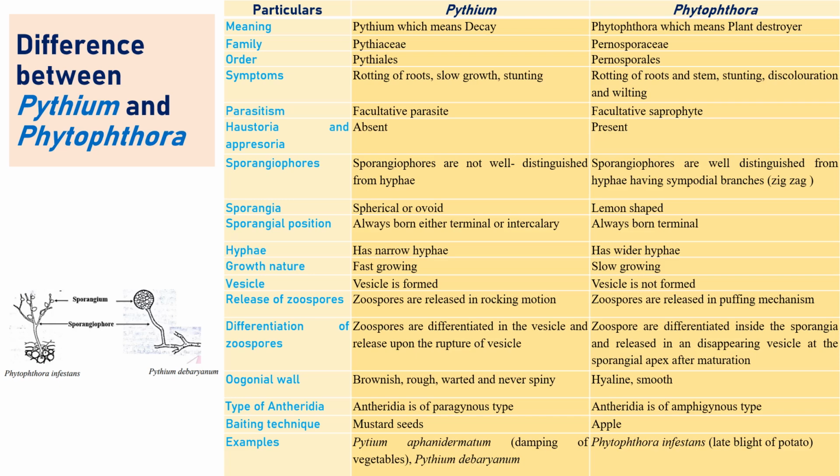So Pythium generally causes various kinds of diseases, damping off very well. Phytophthora we know very well, late blight of potato, one of the remarkable diseases.